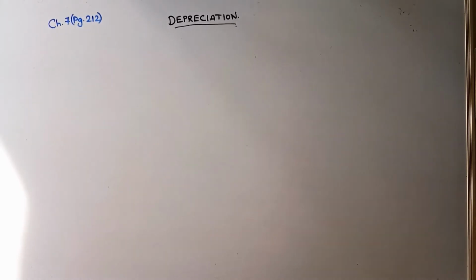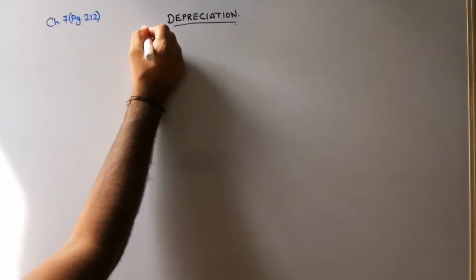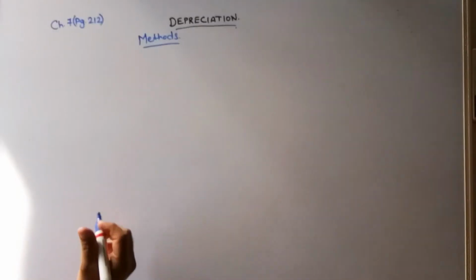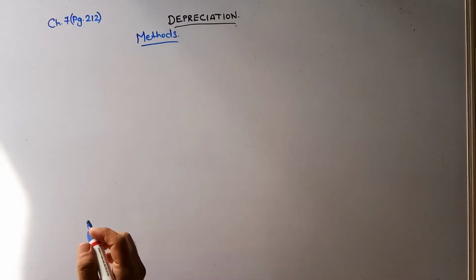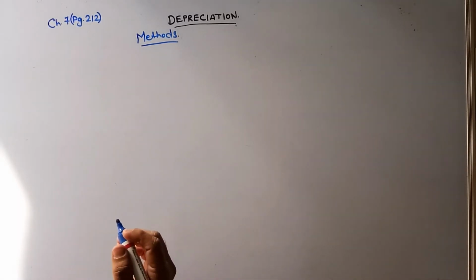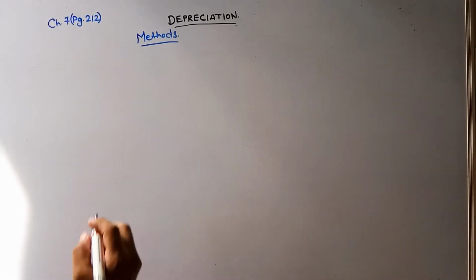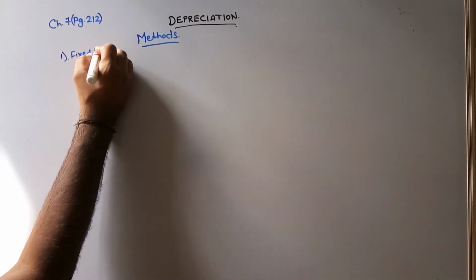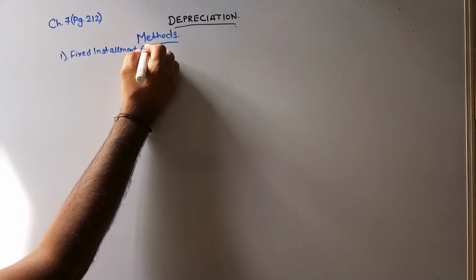Now understand one thing. We will be learning the methods of depreciation. What are the methods? There are a lot of methods for calculating depreciation. We will understand the few which are important from the exam viewpoint. The rest, as you keep doing the sums, you might get sums on those also, so you will understand those parts too. Number one, let's start with the fixed installment method.